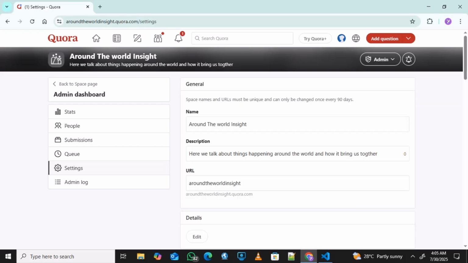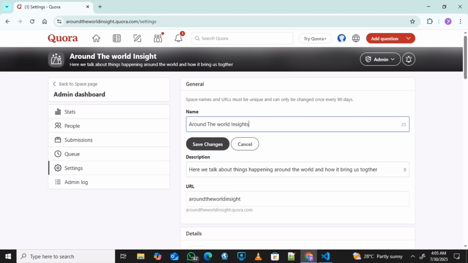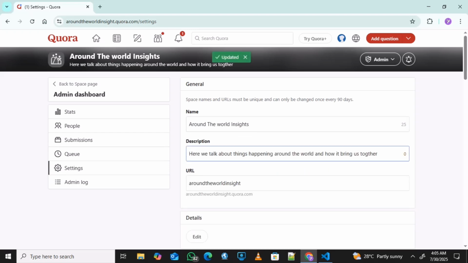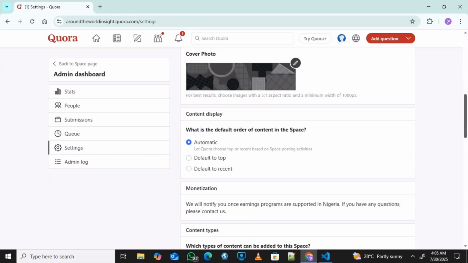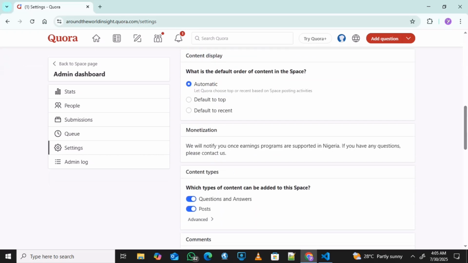So I'm going to scroll down and show us the next thing. So here is where you will know if you are monetized. So let me just scroll down a bit. So here is where we put our cover photo and everything. They say which types of content can be added: question and post, anything can be added. So you can see now monetization. We will notify you once any program are supported.